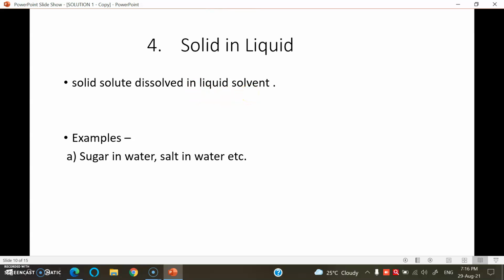For example, sugar in water, salt water, sea water, that is an example of solid in liquid. Sugar solid dissolves in water forming an aqueous solution of sugar, that is an example of solid in liquid.